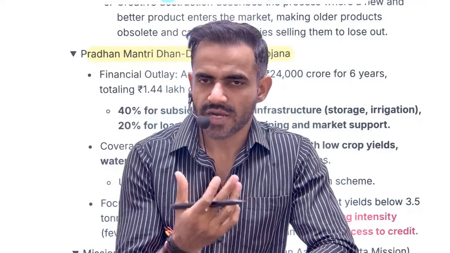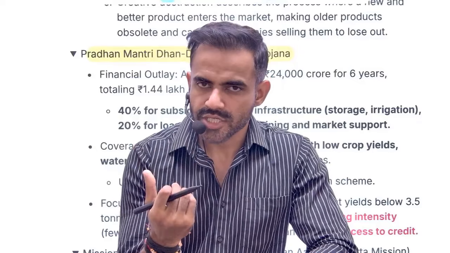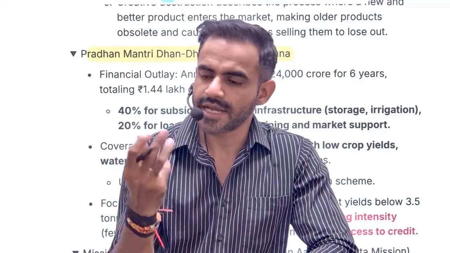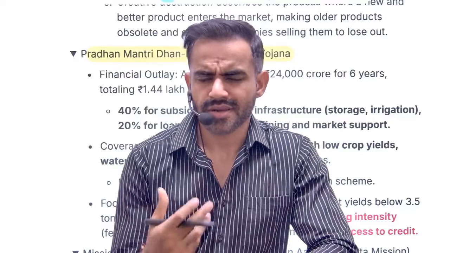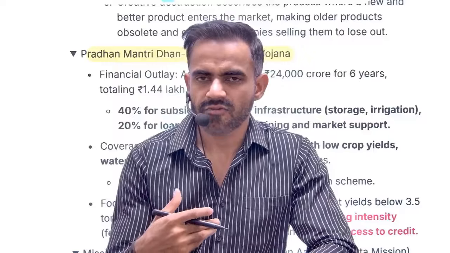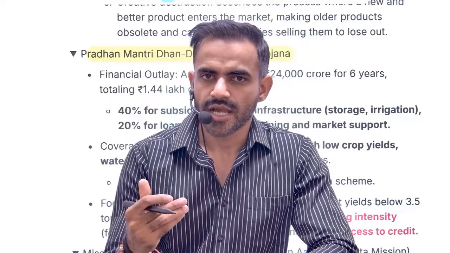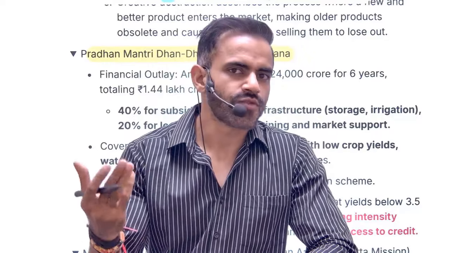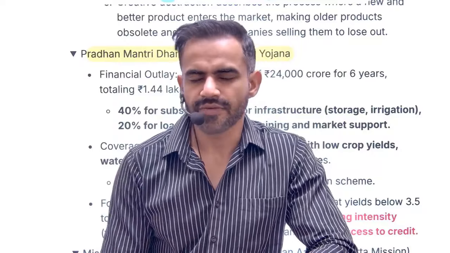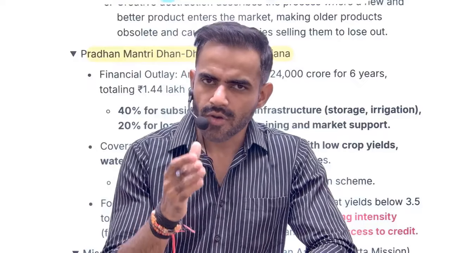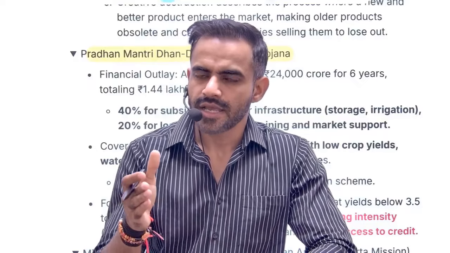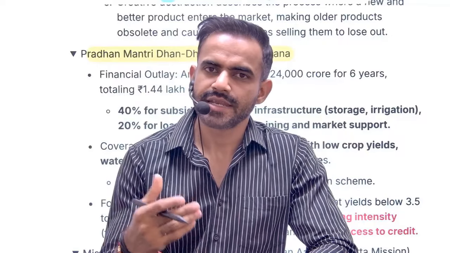Most backward means what? That simply means in terms of production, in terms of cropping intensity, in terms of credit, they are backward. Credit means simply the farmers in these districts are not able to get many loans from the banks. Limited credit availability is there. What is cropping intensity? In a very simple sense, how many crops are cultivated on a particular piece of land in a year?